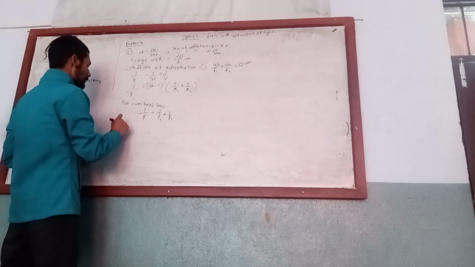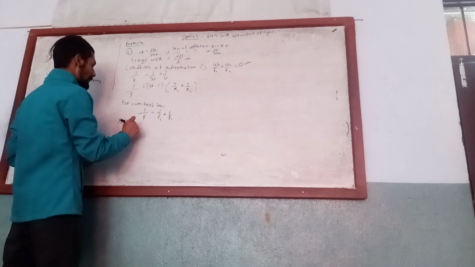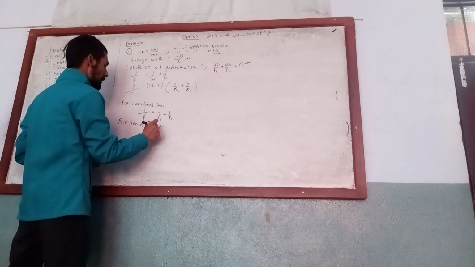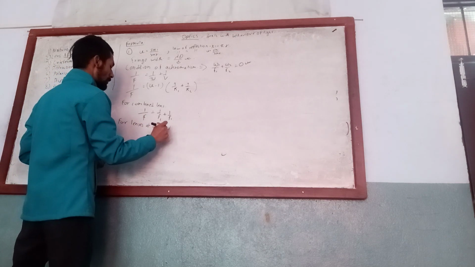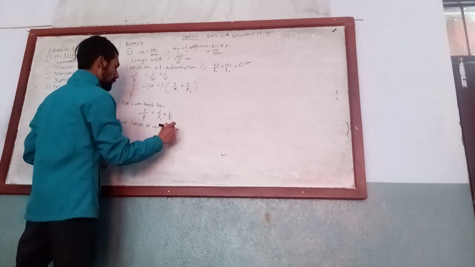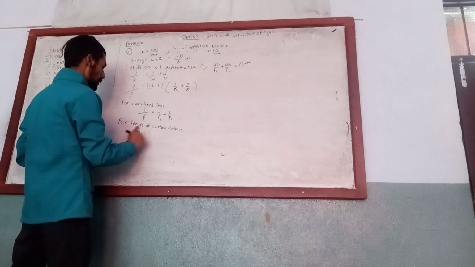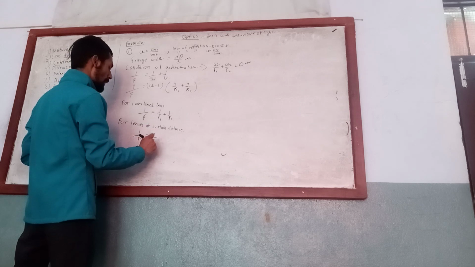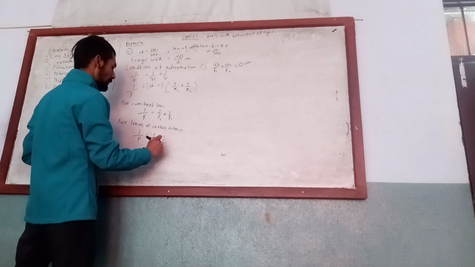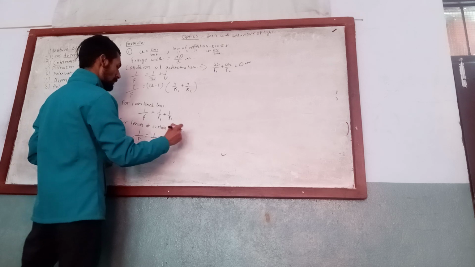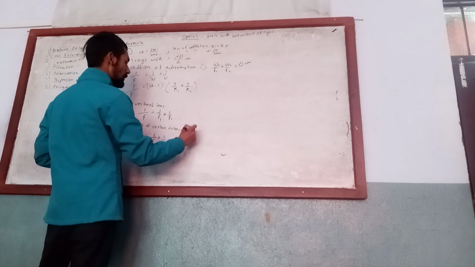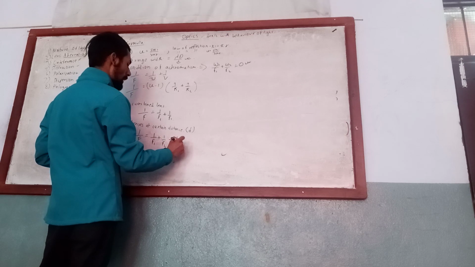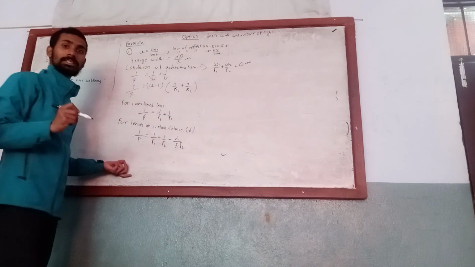And for lenses at a certain distance, 1 upon f is equal to 1 upon f1 plus 1 upon f2 minus d upon f1 into f2, where d is the distance. These are the basic formulas.